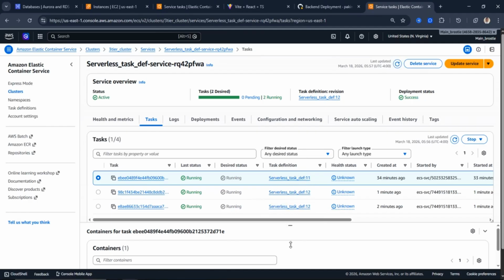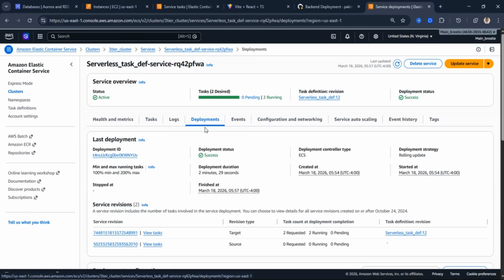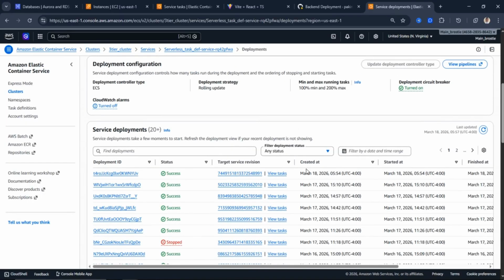And if you look at the 4, trying to bring this down. Okay. So if you look at it, you will see that we already have 2 service tax definition 12. So before it was 4, right? But later it is going to become 2. So why that is happening, it's reducing the ones that were in existence. So let's take a look at this.